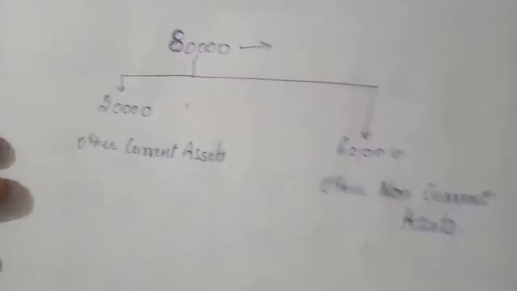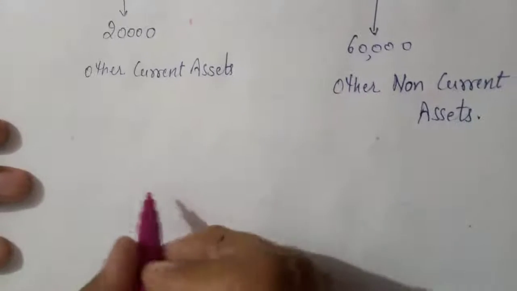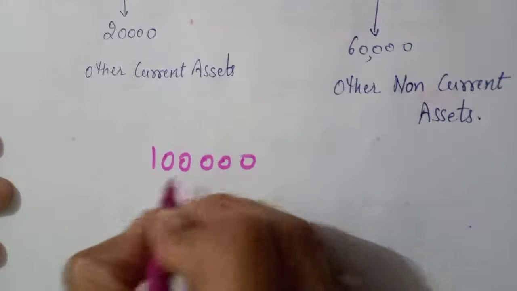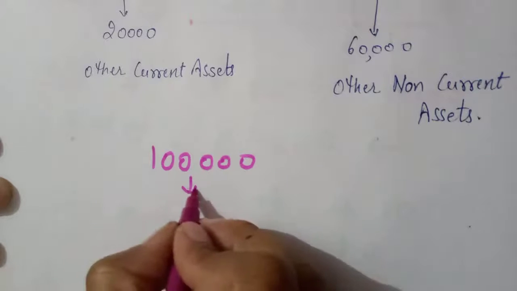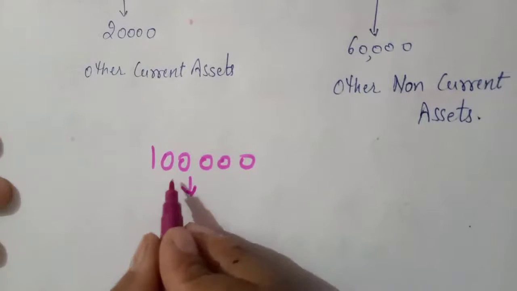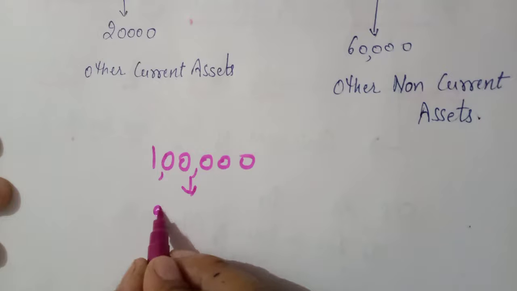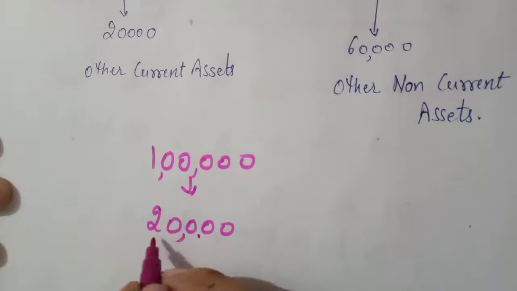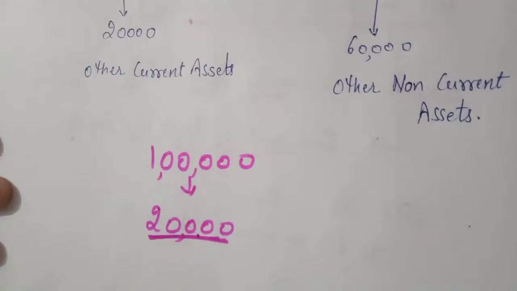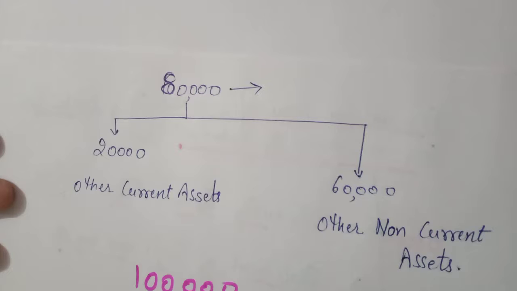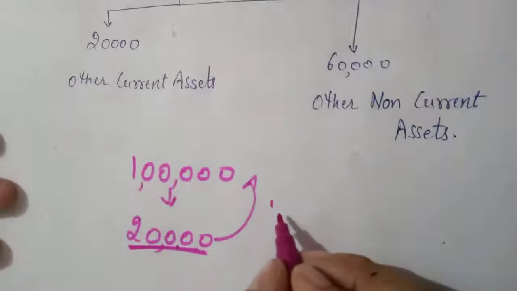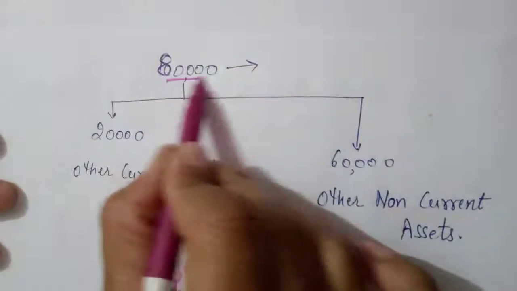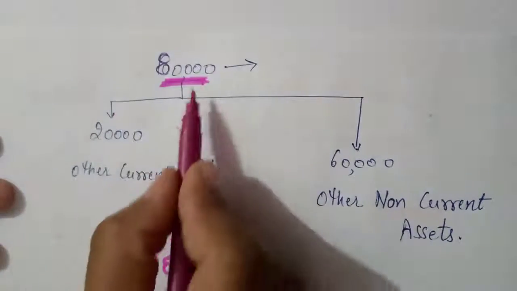See, the total amount that you have for discount on issue of debentures is 1 lakh. 20,000 will be set off by you at the time of issue of debentures. Then how much will remain? The remaining will be 80,000. How will this 80,000 be treated?